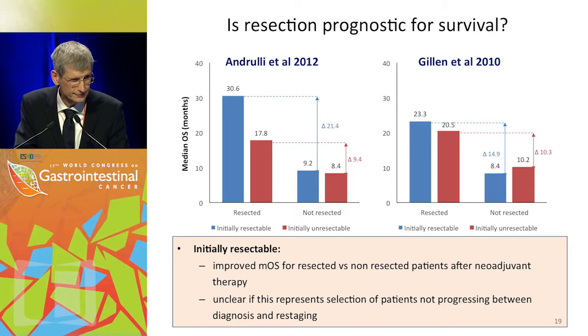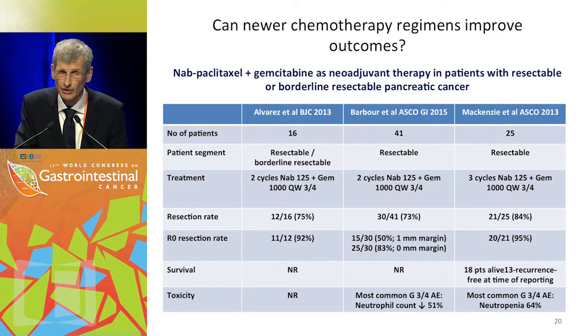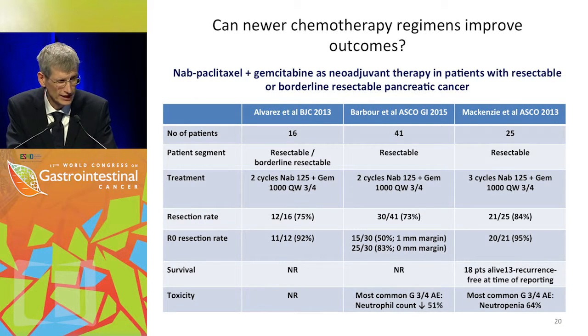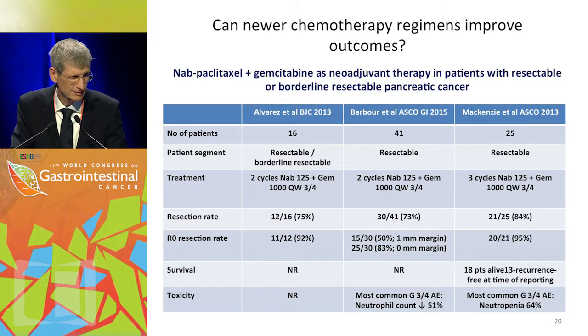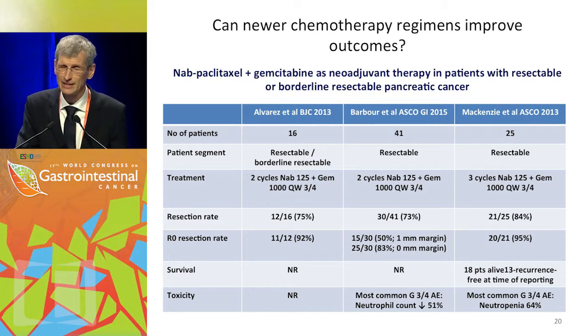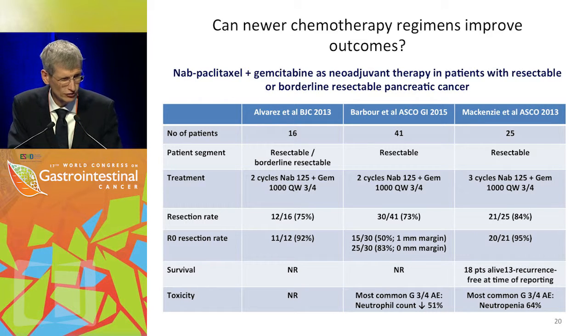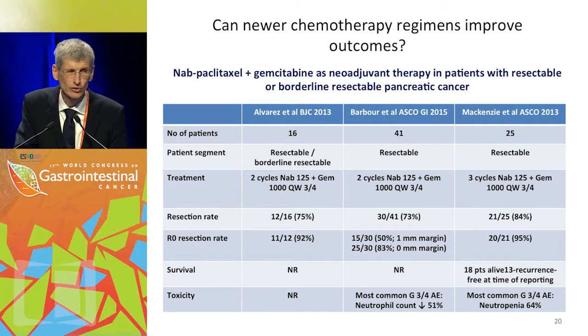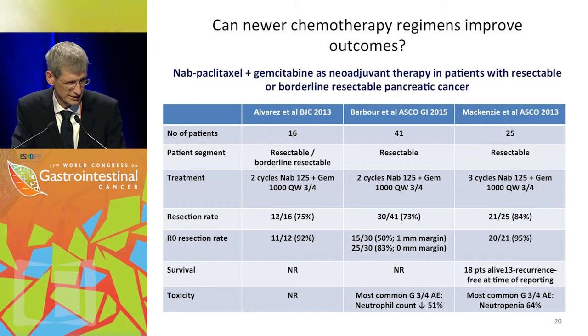And the question is, can newer chemotherapy regimens now improve that? And these are data now from nab-paclitaxel plus gemcitabine in the neoadjuvant setting. You have to bear in mind these are small trials, 16 to 40 patients on average, and some actually used not only resectable but also borderline resectable patients.